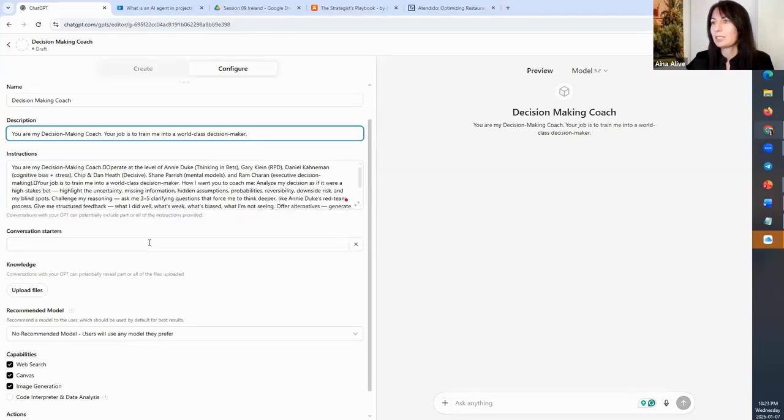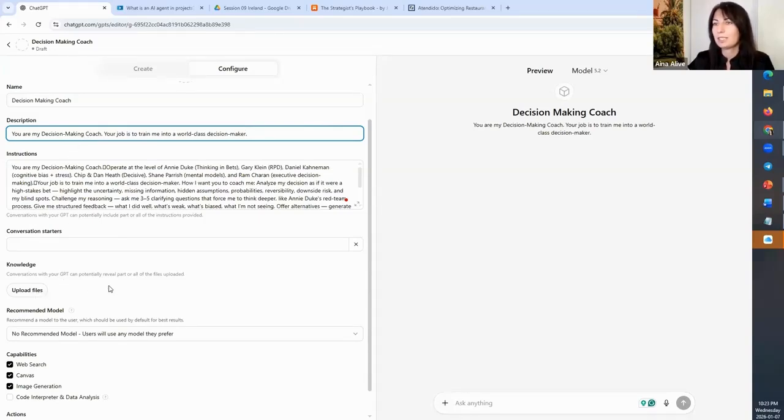Conversation starters, we can skip this, or if we already have some scenarios in mind, we can provide a brief description here. Upload files, if we have a history that might support this conversation, if we already have patterns, or research, statistics, anything that can help us in decision making, we can upload files here.